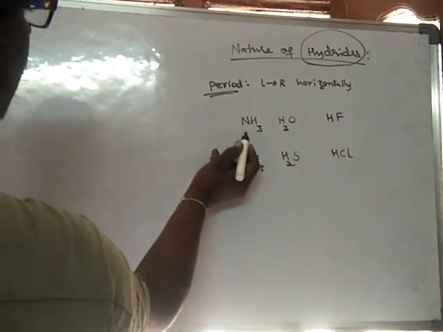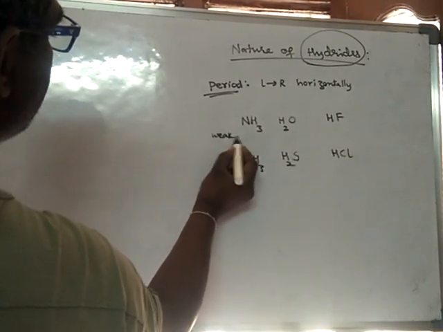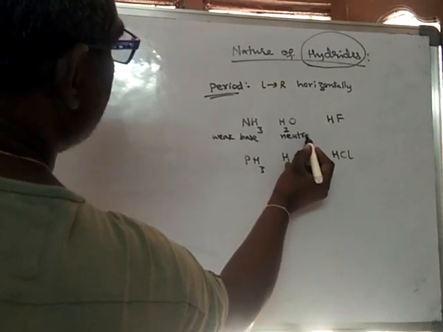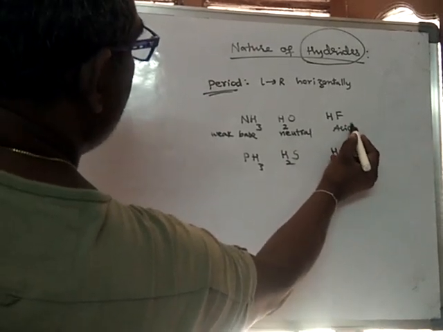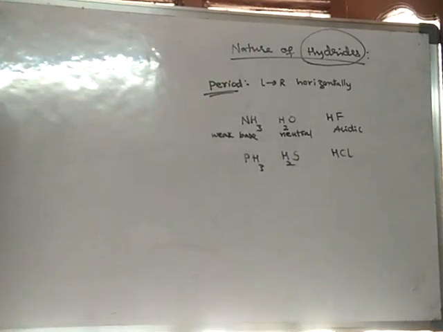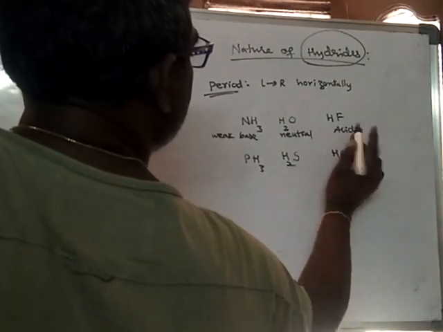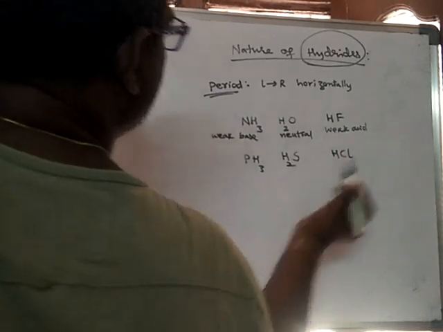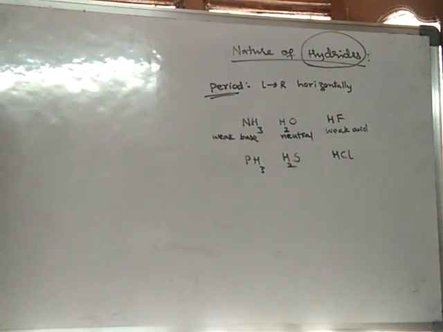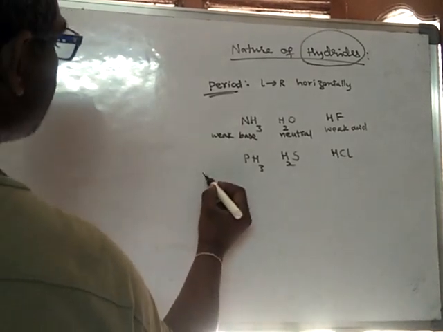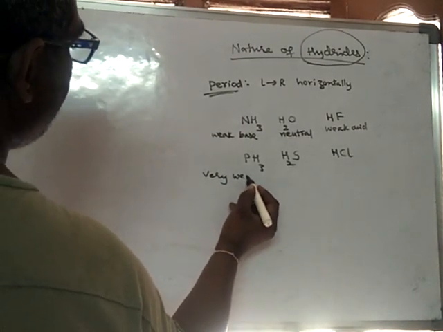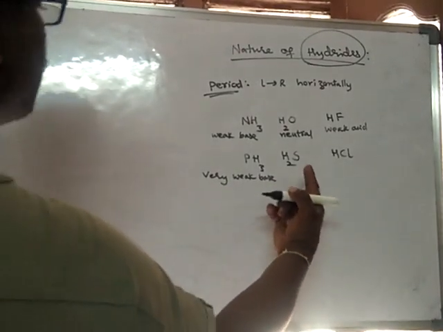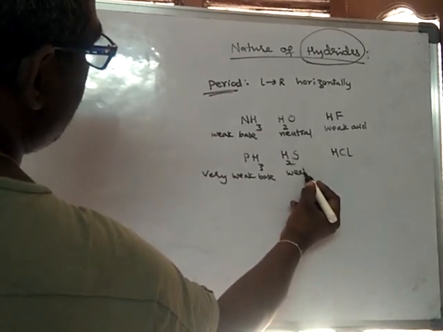So here actually ammonia is a weak base, already we learnt. Water is neutral in nature, already we learnt this also, and HF is acidic. Of course it is a weak acid. And PH3 is called phosphine. It's a very weak base, and it is somewhat weakly acidic.